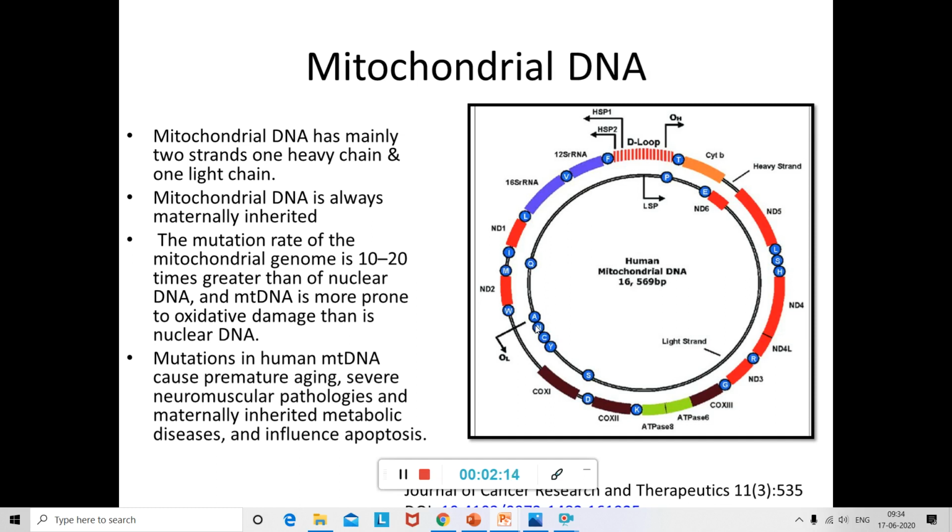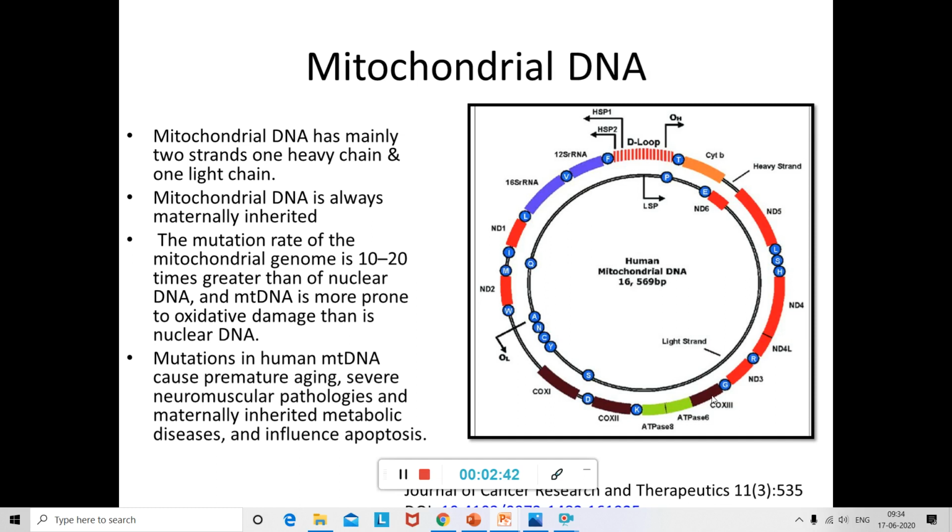Mutations in the human mitochondrial DNA can cause various diseases such as premature aging, severe neuromuscular pathologies, maternally inherited metabolic diseases, and also influence apoptosis. There are also research articles which show that mutations in the mitochondrial DNA could lead to brain cancer. So that is the relevance of mitochondrial DNA.